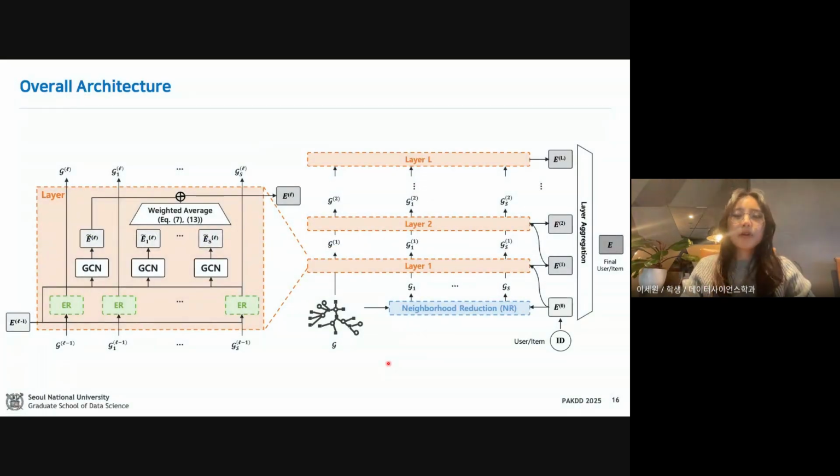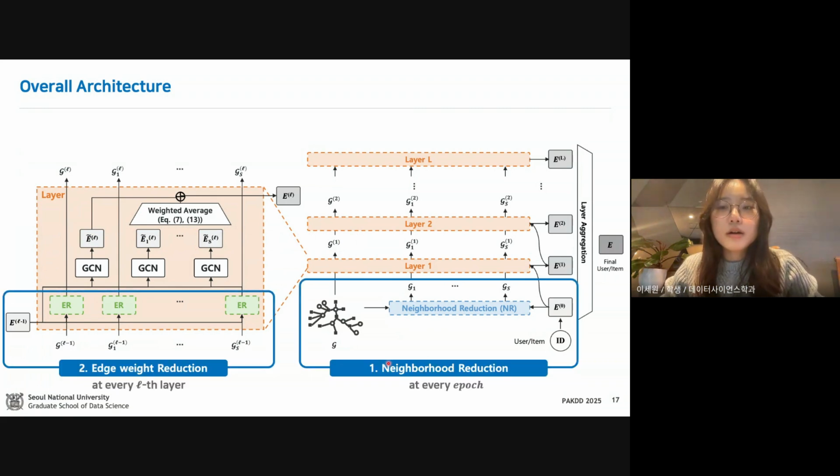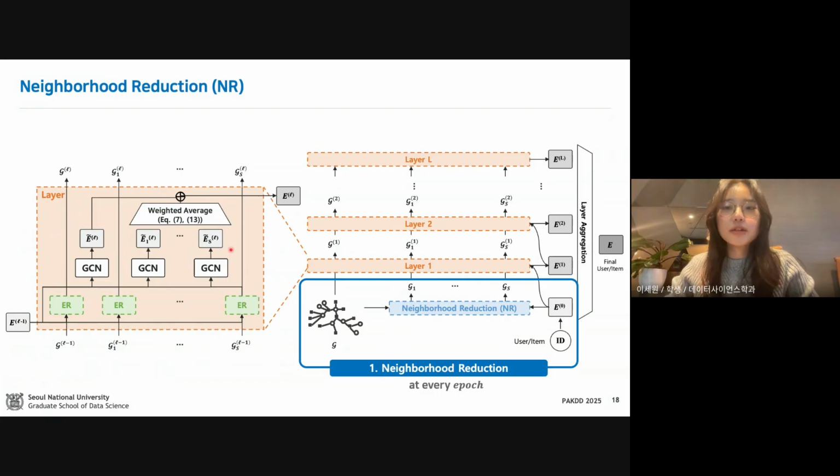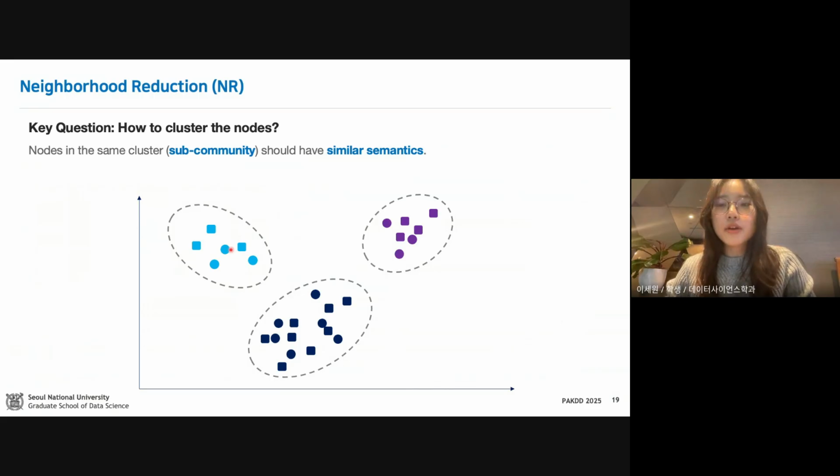And this is the overall architecture of our model. The neighborhood reduction is performed at every epoch, and then edge reduction and message passing are applied on the reduced graphs at each layer. First, let's look into the neighborhood reduction. To selectively aggregate only the important neighbors, we need to know which nodes are semantically similar. So we cluster nodes into subgraphs, each representing a coherent subcommunity of users and items that share similar preferences.